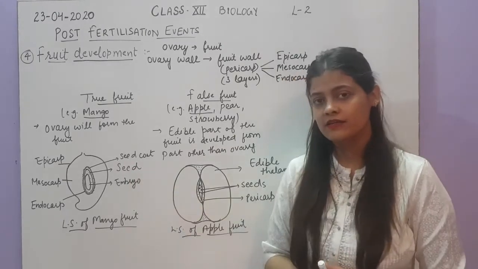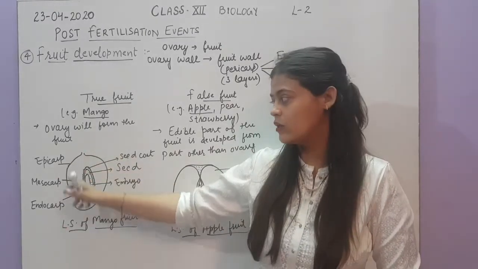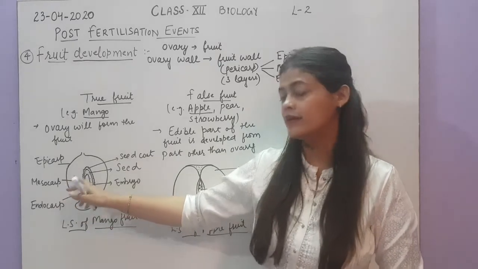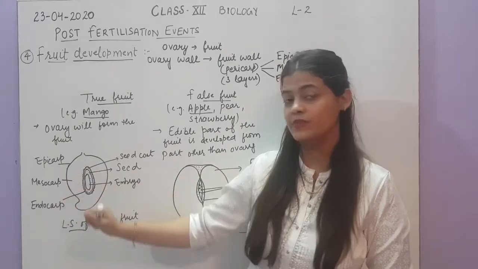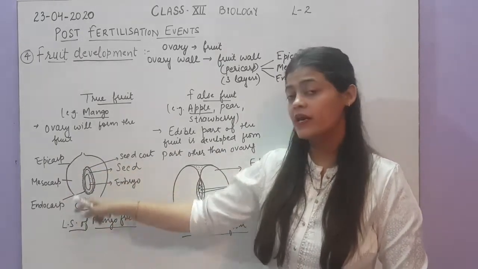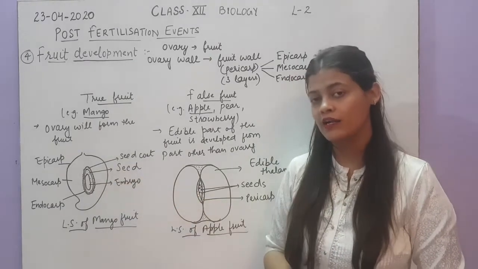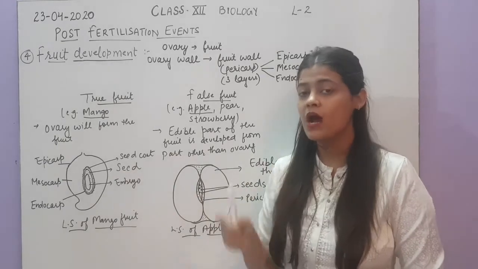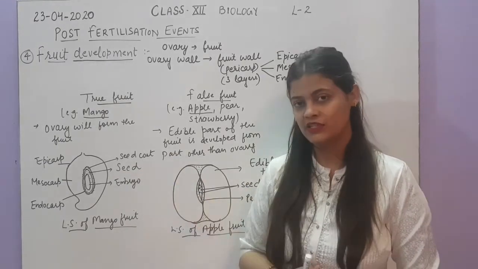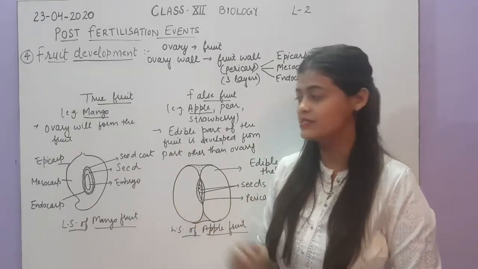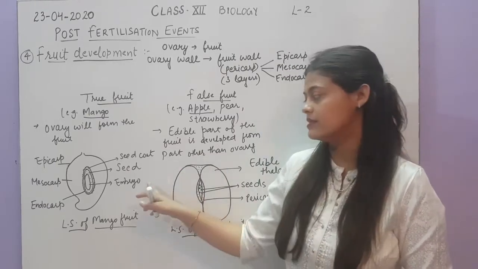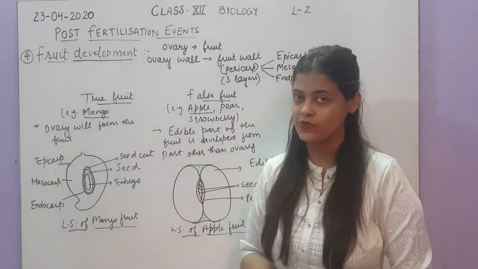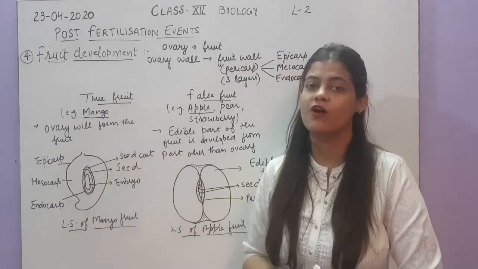So is it clear? The outer yellowish peel of the mango is called epicarp. The inner fleshy part that is edible is the mesocarp. Inner to the mesocarp, the hairy covering around the seed is called endocarp, a hard hairy covering. Inner to the endocarp, there is one more hard covering, blackish in color, called the seed coat. Inside the seed coat there is a seed, and inside the seed there is a whitish structure called the embryo. So this is the structure of a true fruit.